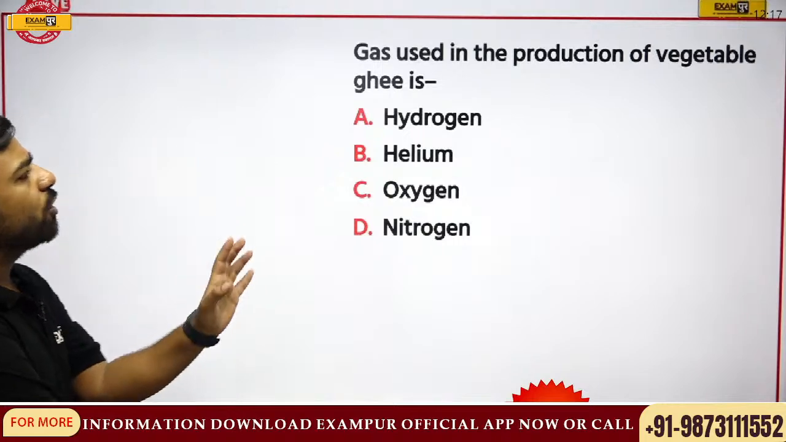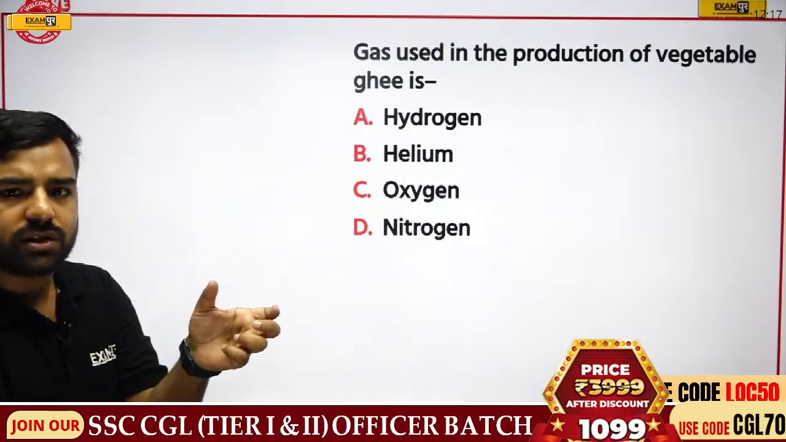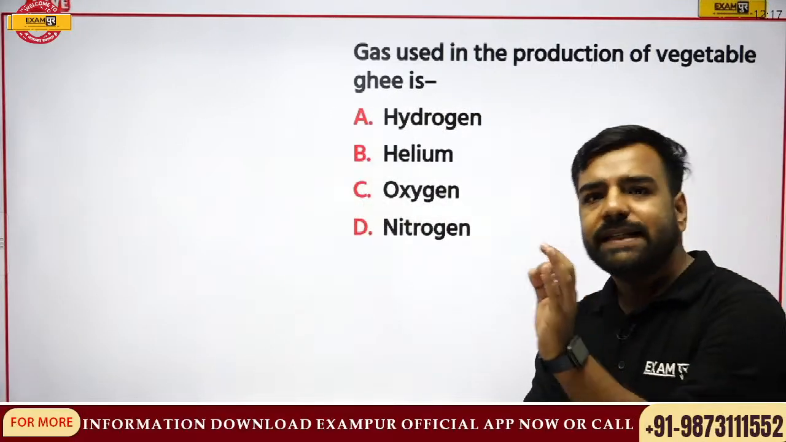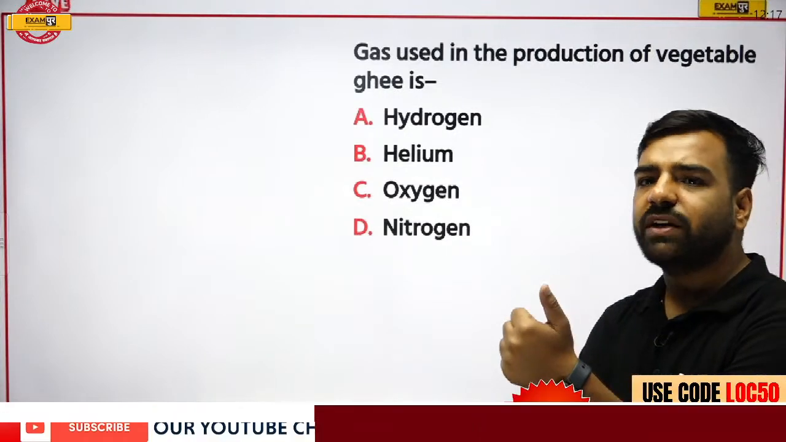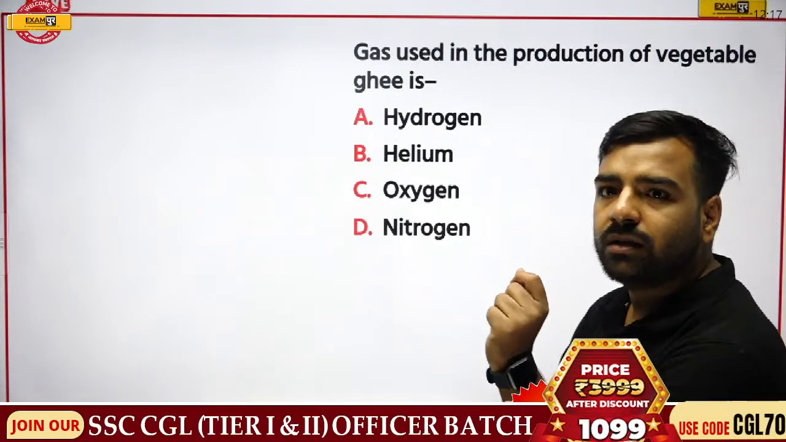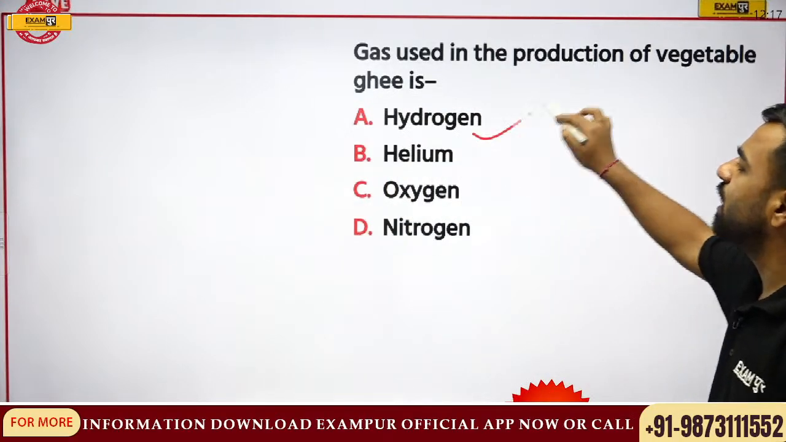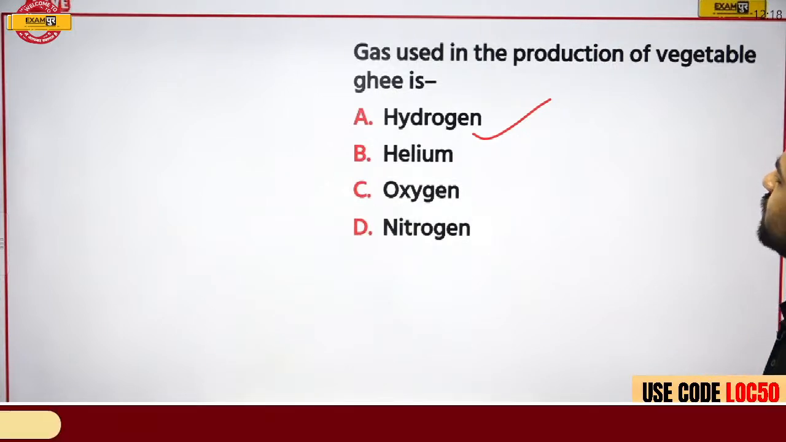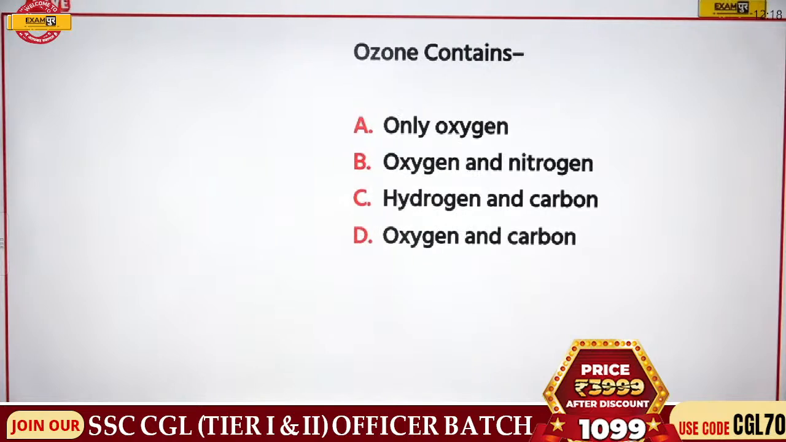See, please remember, when we are talking about the gas that is used in the production of vegetable ghee, let me tell you about the process. We are talking about hydrogenation over there. Fine. So please remember, whenever we are talking about the production of vegetable ghee, very good, Vikramaditya, awesome. Then hydrogen, yeah, Vikramaditya, you are absolutely correct. The correct answer is going to be hydrogen. So the process is actually hydrogenation. Gas which is used in the production of vegetable ghee is hydrogen. So option A would be correct.